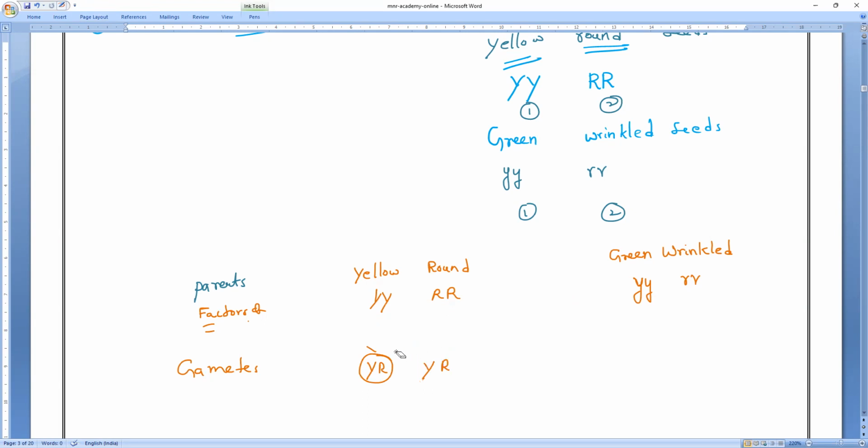So avoid this and all, directly you write it. Two gametes. So what gametes will form? Capital Y, capital R, capital Y, capital R. Here also, tell me what gametes will form? Because of two contrasting, small y, small r, one gamete. Next one, again small y, small r. Over. Clear, everybody? That is what you have to remember.